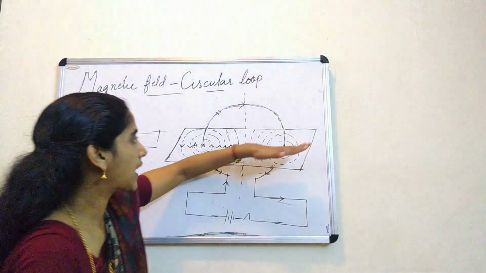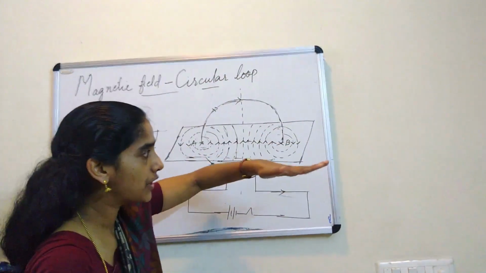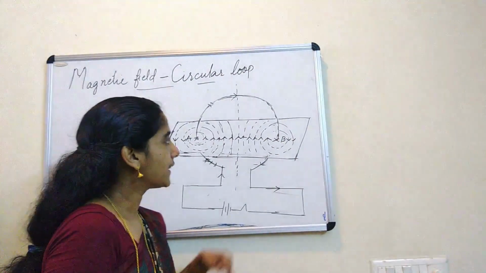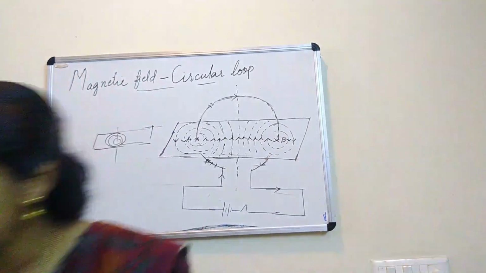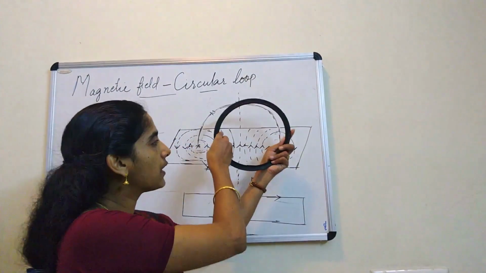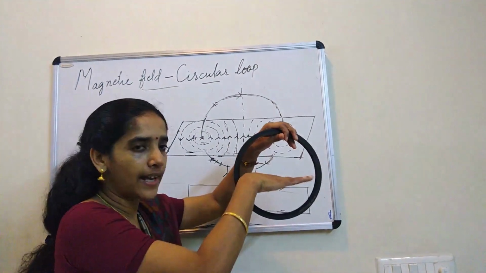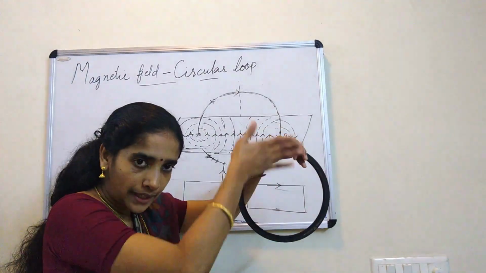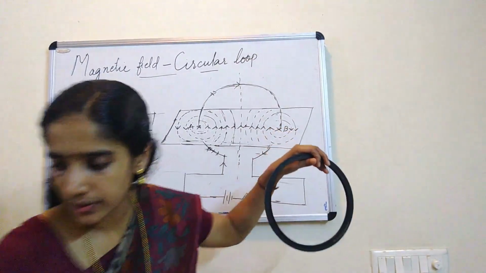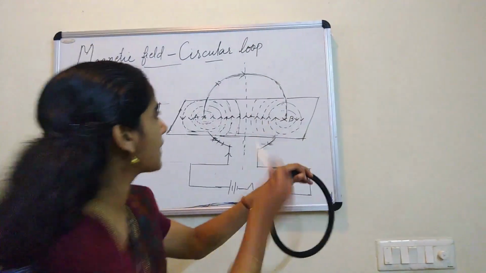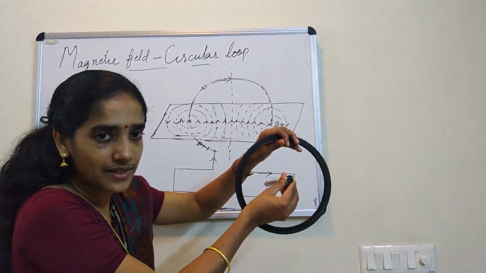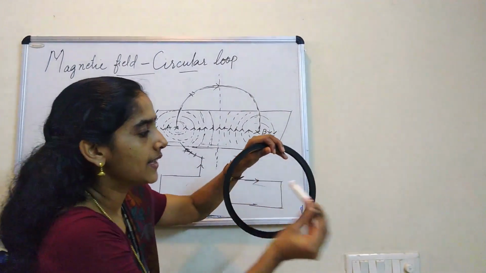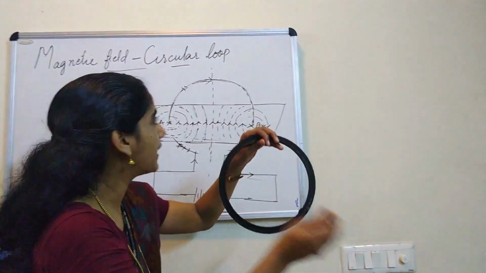And the cardboard will be vertical like this. So it will be horizontal like this. Okay, that means when you talk about a magnetic field line, in which plane are the magnetic field lines lying? In the plane of the cardboard. And the cardboard in which plane? Horizontal. Loop in which plane? Vertical. So that means when you show the central field line, this is straight. You see, this is like this. And what about all other lines? All other lines are curling around this conductor like this. I think you understand that part.